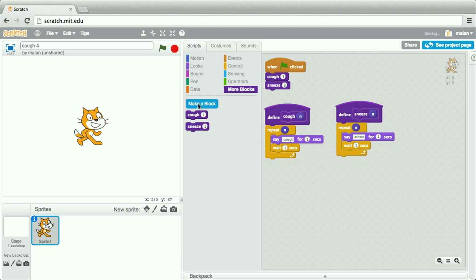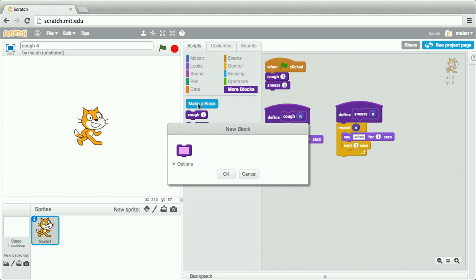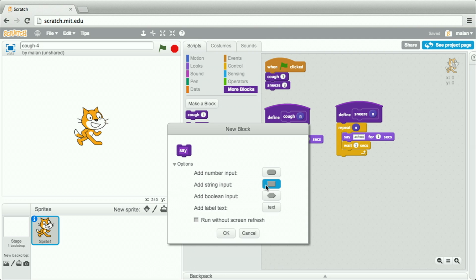Let's make a third function and call this one say, and I want it to accept not just a number, but this time a string, otherwise known as a word or a phrase, and we'll call this word. And what do I want to say? And how many times do I want to say this word? Well, let's specify a number, calling it again n. And just to make this block more readable, let me go ahead and add a label called times, so that when you read this block from left to right, it literally says say word n times. Now let me go ahead and click OK.